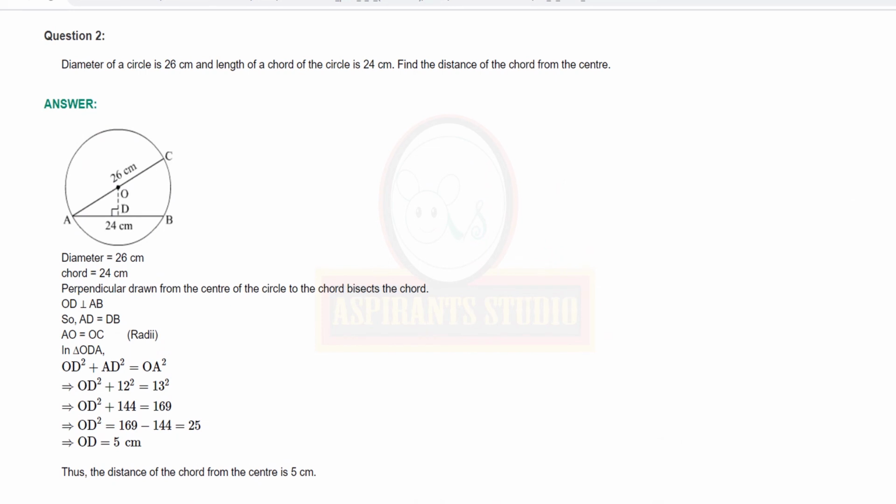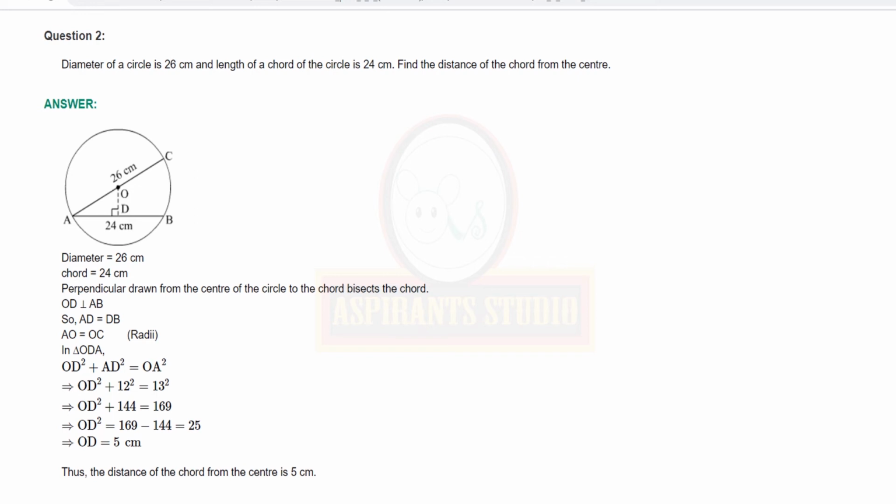Question number 2. Diameter of a circle is 26 centimeters and length of a chord of the circle is 24 centimeters. Find the distance of the chord from the center. Write what is given and what is to be found out.